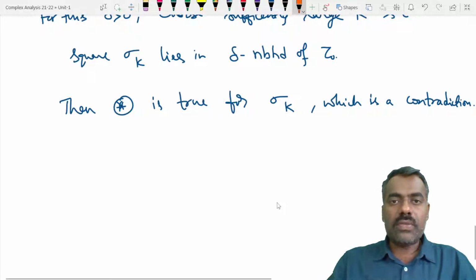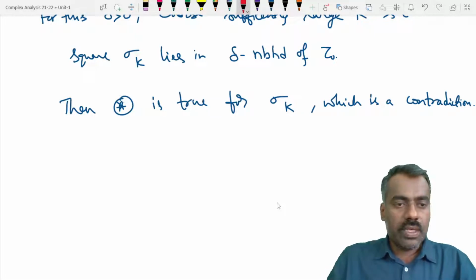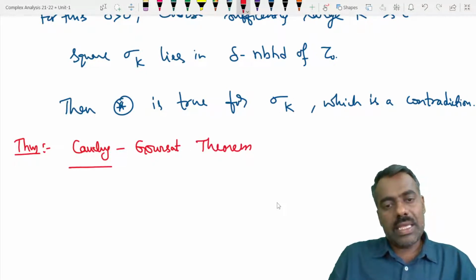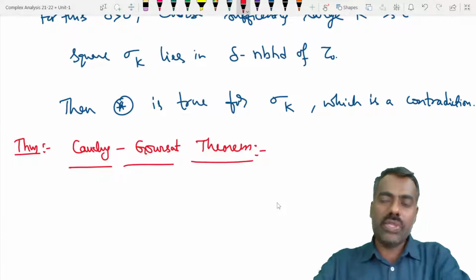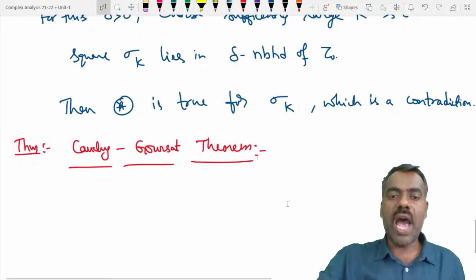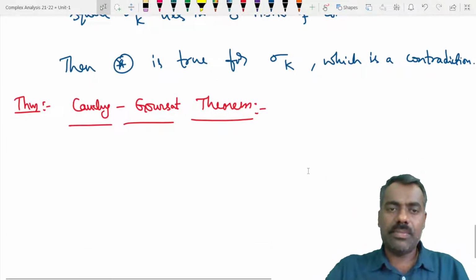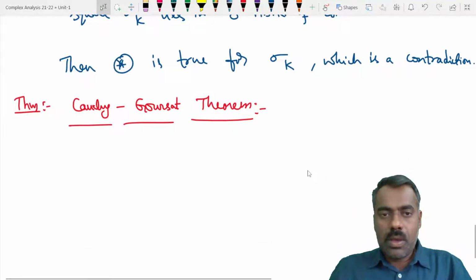Now we will prove the statement. We can call it the Cauchy-Goursat theorem. Some say it as Goursa, because the t is silent, but many times we say Goursat also.